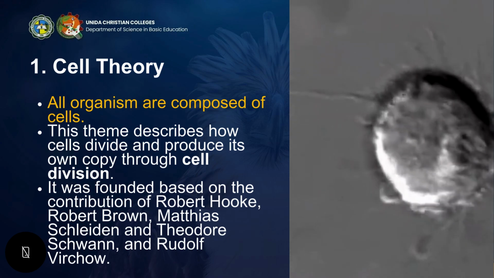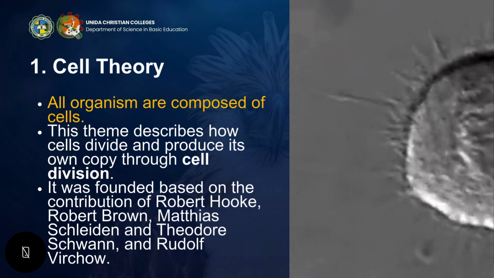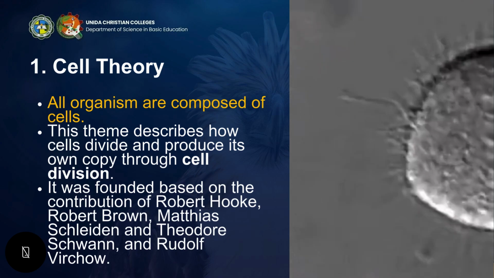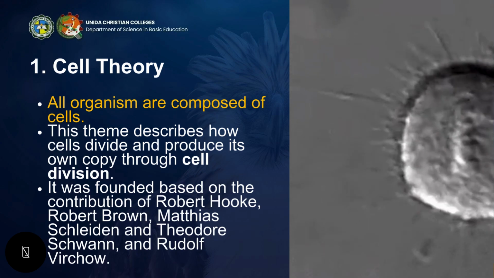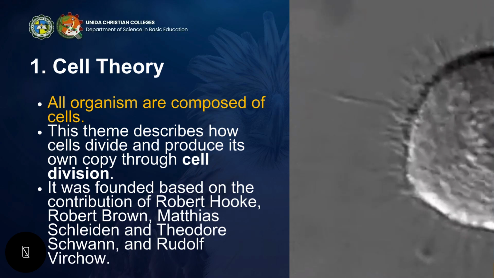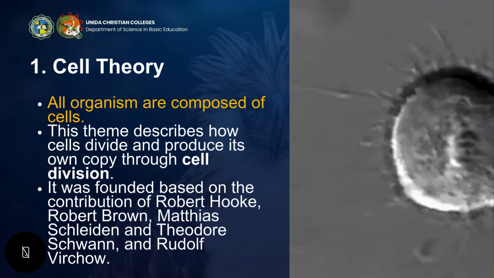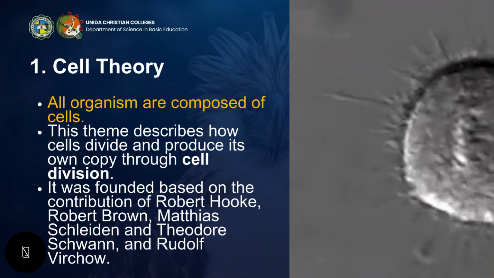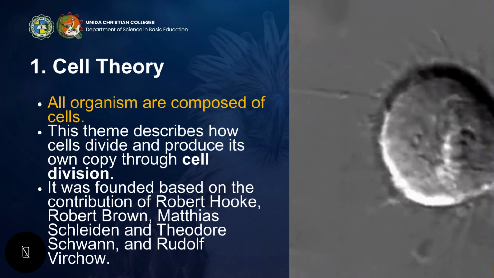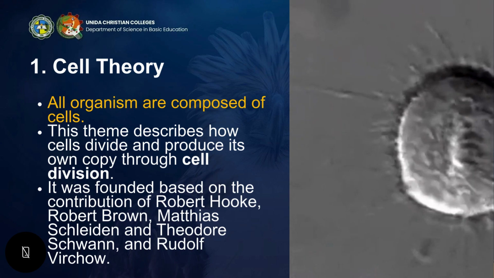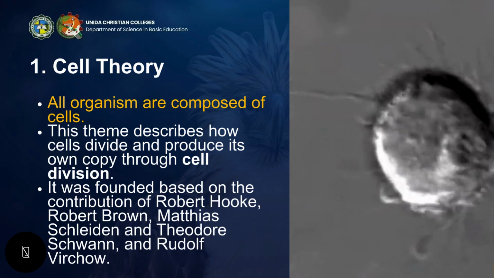The most common cell division that you encounter during your junior high school are the mitosis and the meiosis. But aside from that, we also have another kind of cell division, also known as the binary fission, which is commonly observed through microorganism.